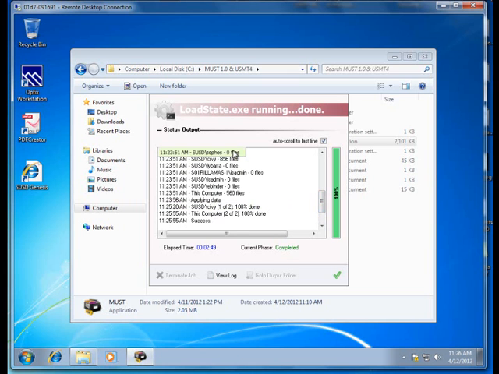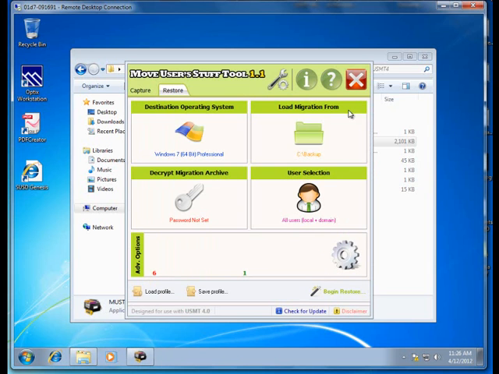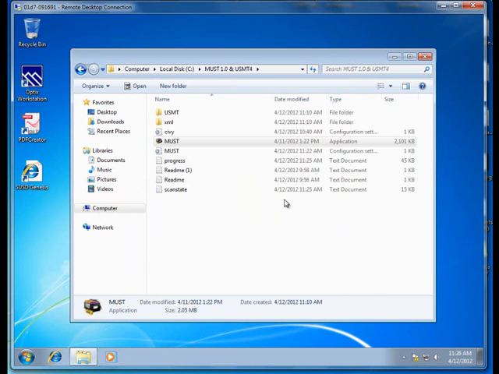Notice that there were other profiles on that machine, but they didn't get moved over. Notice 0 files. This constitutes my documents and some other things that we selected. I'll close that, and we can exit this.